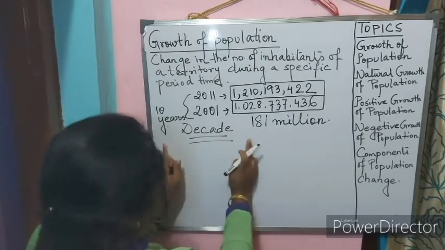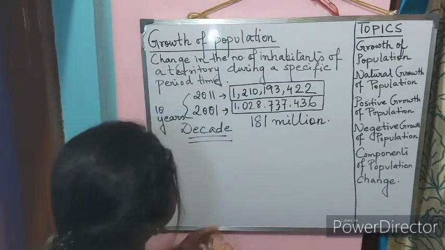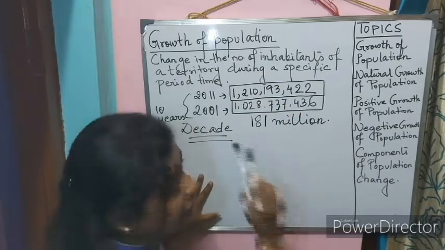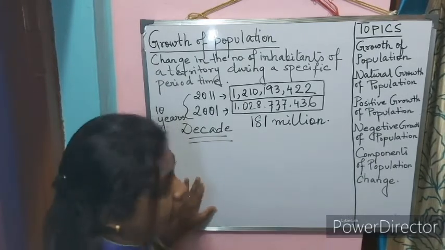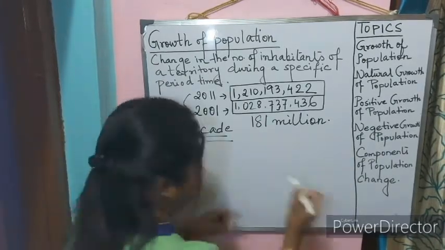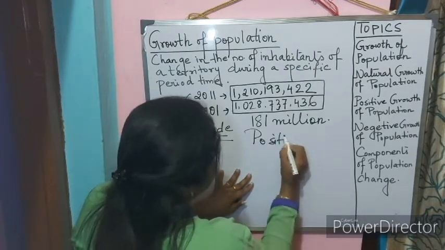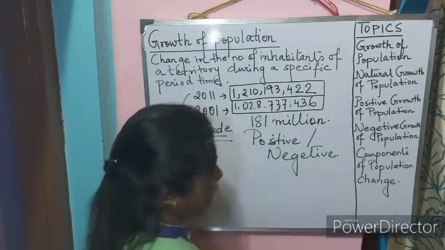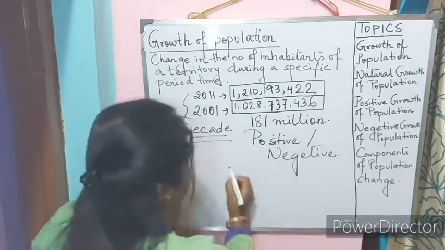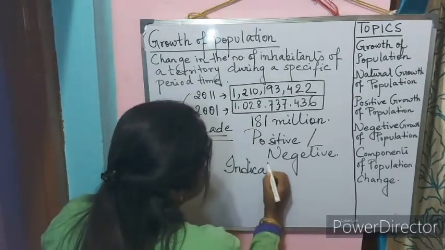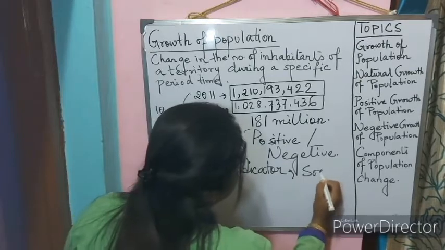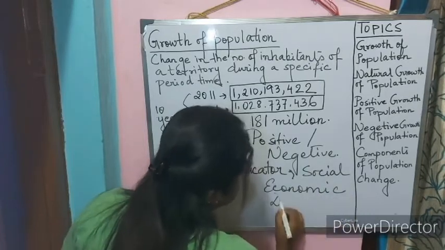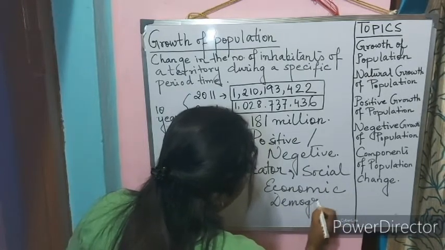Now we will come to the decade. First let us understand the growth of population. Here what do you understand? That from 2001 to 2011 our population increased by 181 million. Now this growth of population can be positive and can be negative. The growth of population is very important because it is an important indicator of social, economic and demographic condition of a country.